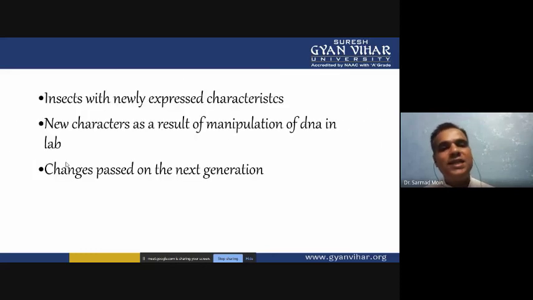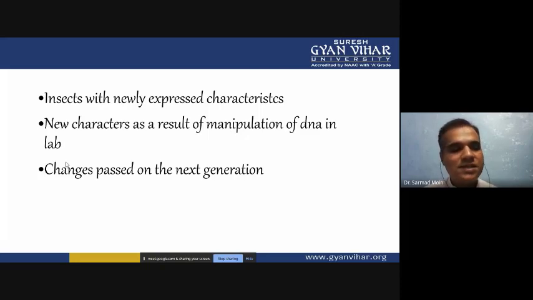Transformation is checked with newly expressed characteristics, the new characters that result from manipulation of DNA in the lab, and the change is passed on to the next generation. So these three things are very important. First, we have to express the genes, and for gene expression, we have to transfer the gene. The gene should be successfully integrated into the insect cells or genome, and after successful integration, it should be expressed as a transgenic protein.